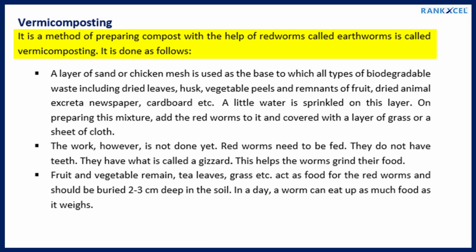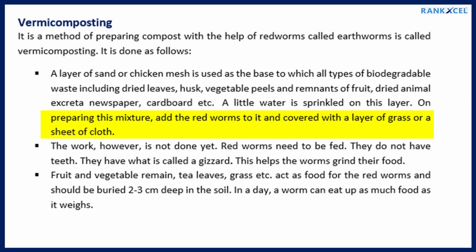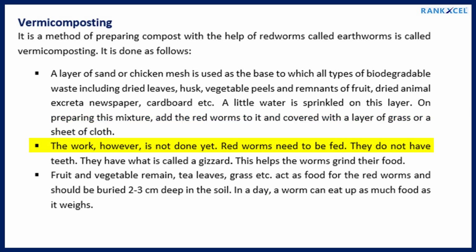Vermicomposting. A method of preparing compost with the help of redworms called earthworms is called vermicomposting. It is done as follows. A layer of sand or chicken mesh is used as the base to which all types of biodegradable waste are added, including dry leaves, husk, vegetable peels and remnants of fruit, dried animal excreta, newspaper, cardboard, etc. A little water is sprinkled on this layer. On preparing this mixture, add the redworms to it and cover with a layer of grass or a sheet of cloth.